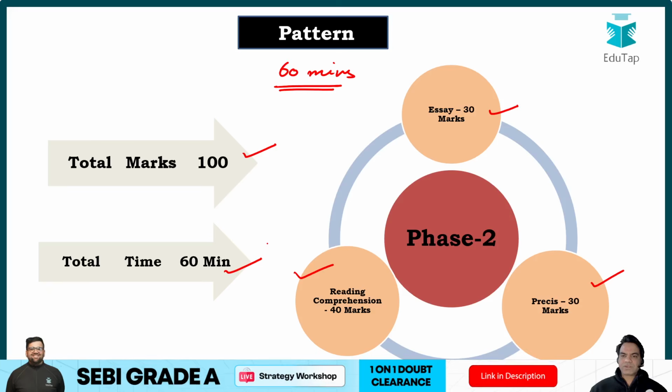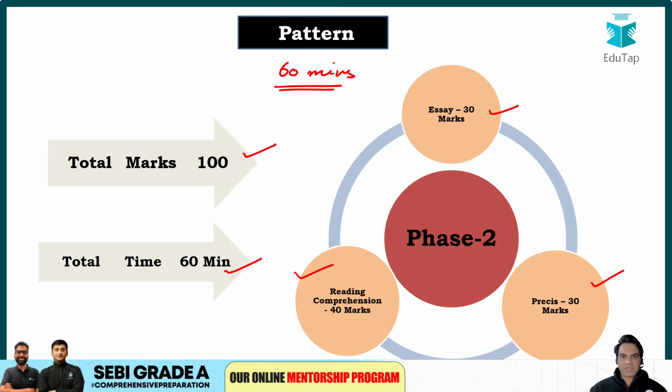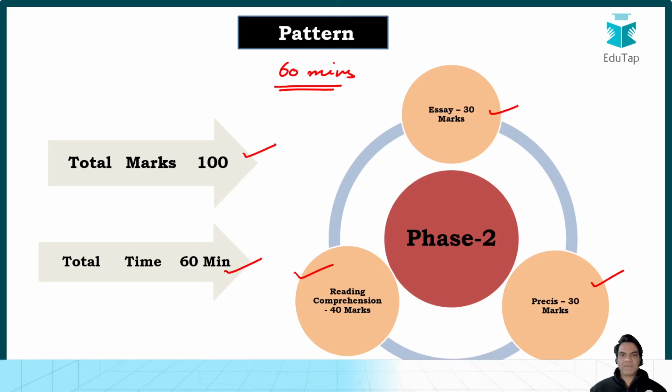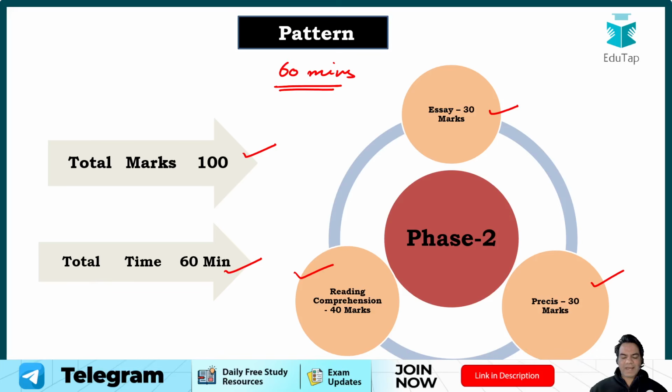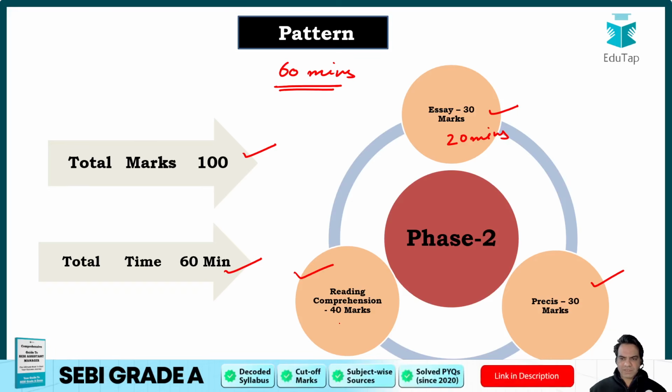So make sure that you have ample time and you manage your time accordingly, according to the need of the question and the answer, and you break it down and you simulate it when you practice on your own. So the ideal time for essay is around 20 minutes. The ideal time for reading comprehension is 25 minutes, and ideal time for Precis is 15 minutes. So let me put it to you this way: ideal time for essay is 20 minutes. I think you should be able to write 250, 300 words in 20 minutes.